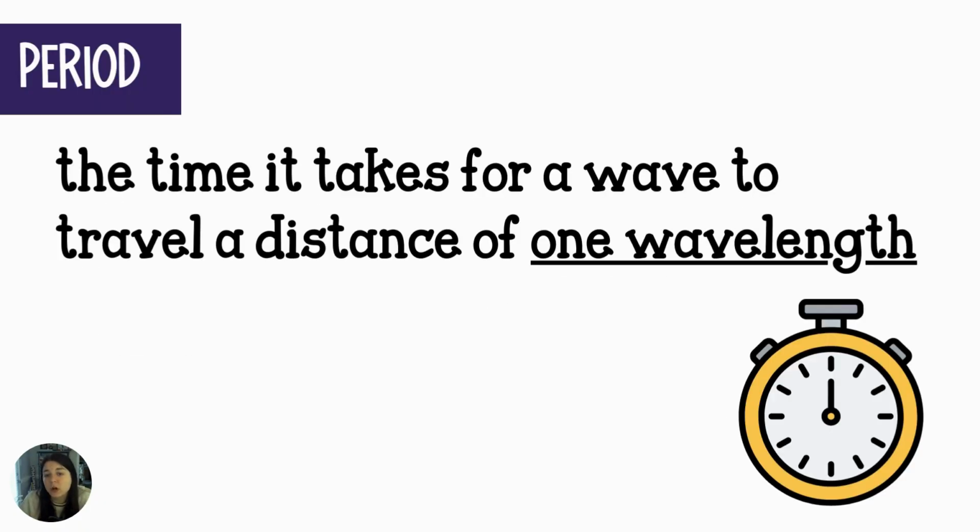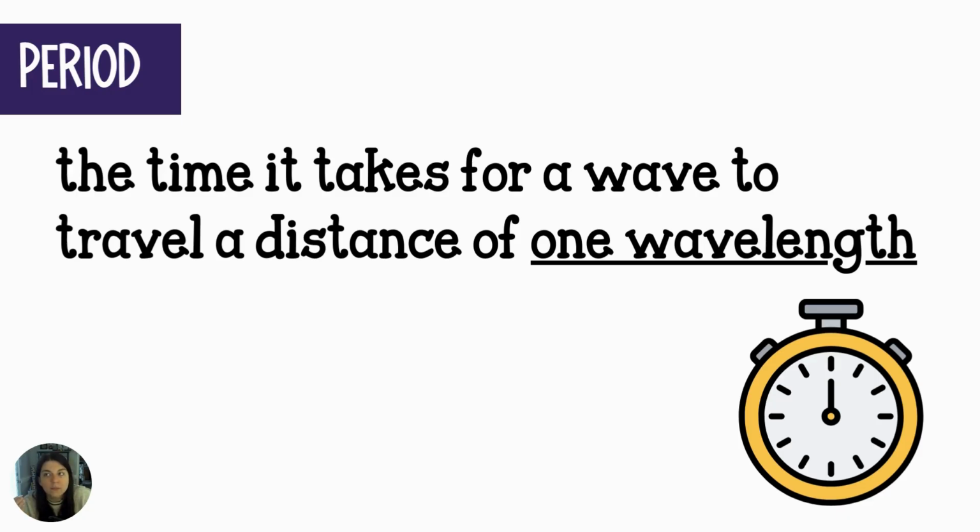Period is not something we often touch on in chemistry. It's a little bit more of a physics term, but just in case your teacher wanted you to learn this, it's here. The period is sort of the opposite of frequency. It is the amount of time it takes for one wavelength to get through.